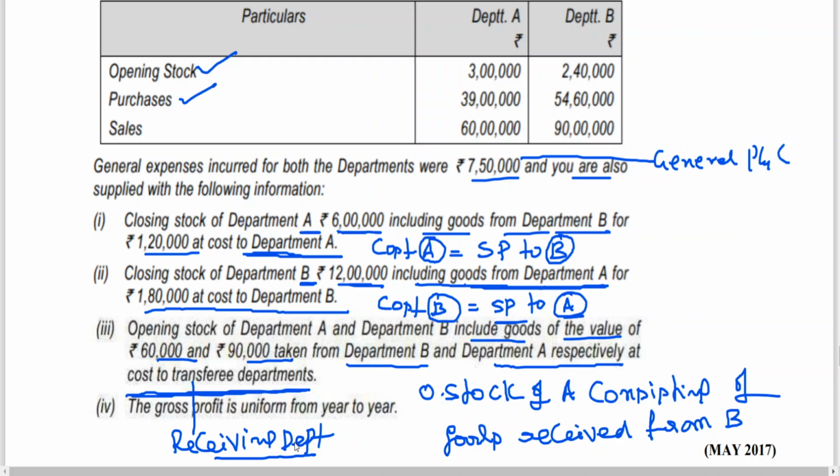These are all important terms in both law and accounting. Bailor, bailee, lessor, lessee, promisor, promisee, offeror, offeree. These are the things you should remember. Opening stock of A consists of goods received from B.